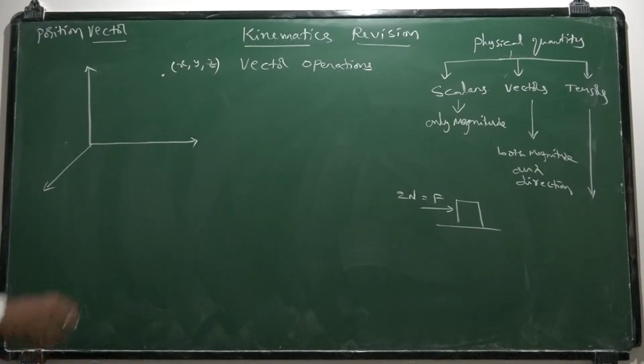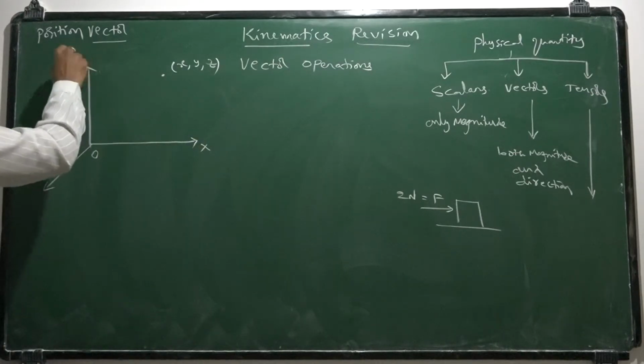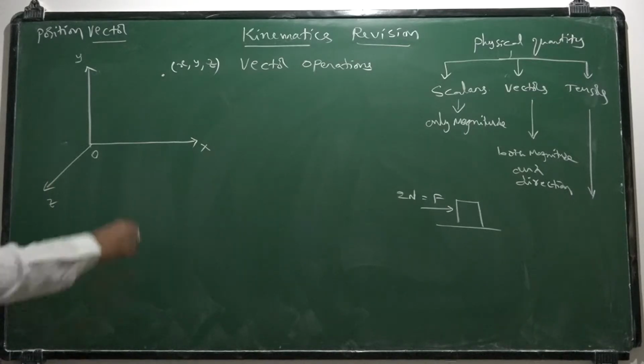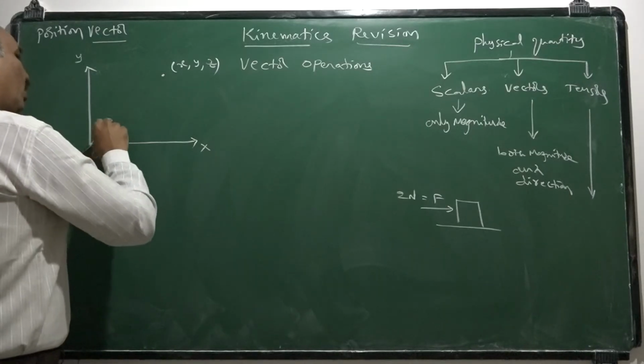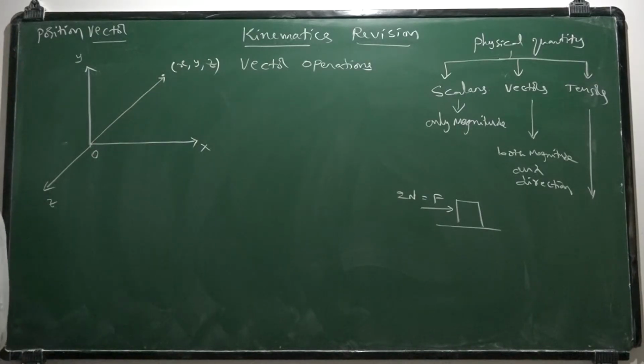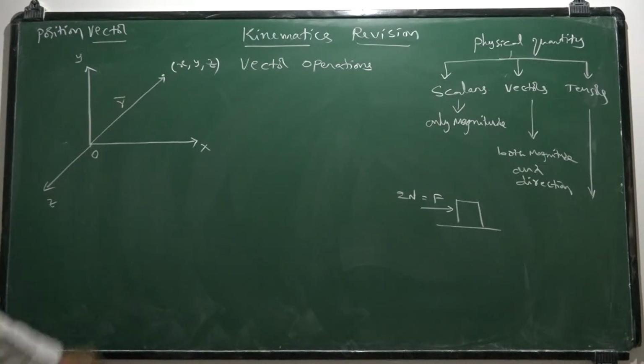But as per physics, if this is origin, if this is x-axis, this is y-axis, and if it is z-axis, the line joining the origin and the point in the space represents the position vector. The general form of position vector is r bar.